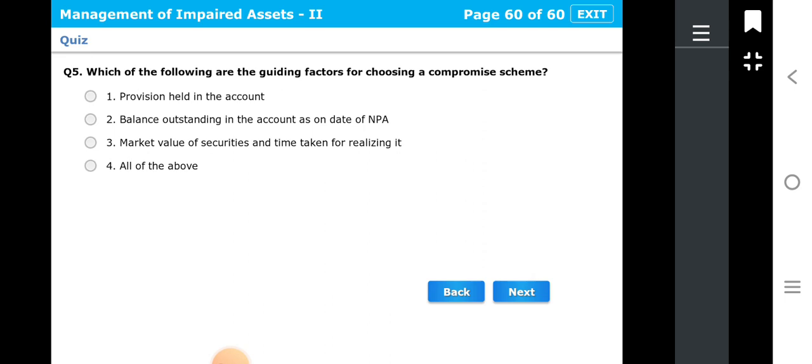So let's see question number 5. Which of the following are the guiding factors for choosing a compromise scheme? Our options are provision held in the account, balance outstanding in the account as on date of NPA, market value of securities, and time taken for realizing it. Fourth, all of the above. Let's see what is the right answer, and the correct answer is fourth. So friends, a compromise scheme is like an OTS, one time settlement, or giving some discount to the borrower. So when all these factors are there, they become the guiding factors for choosing a compromise scheme.